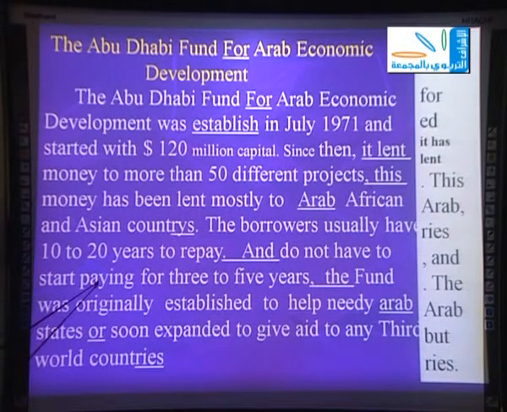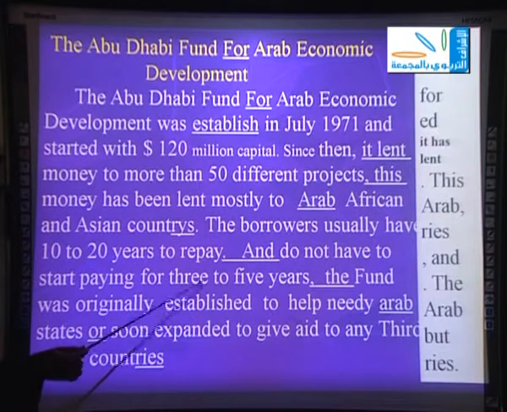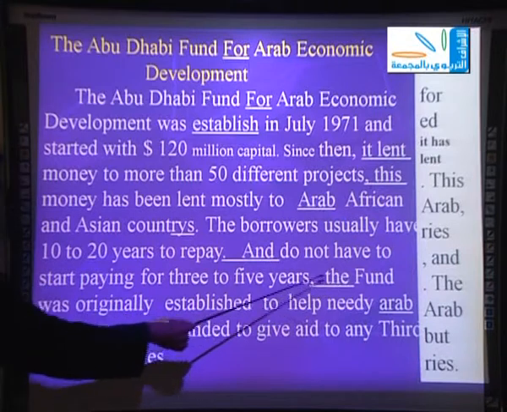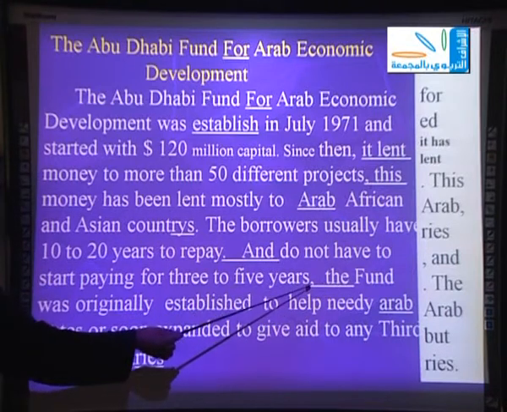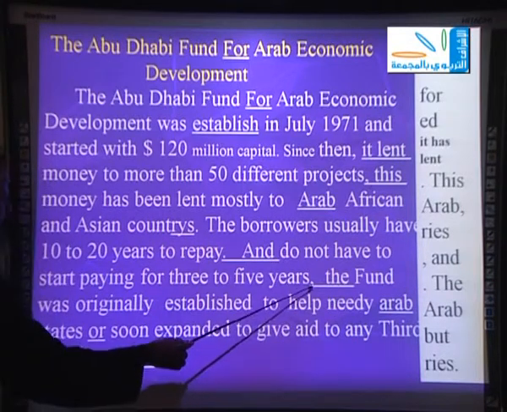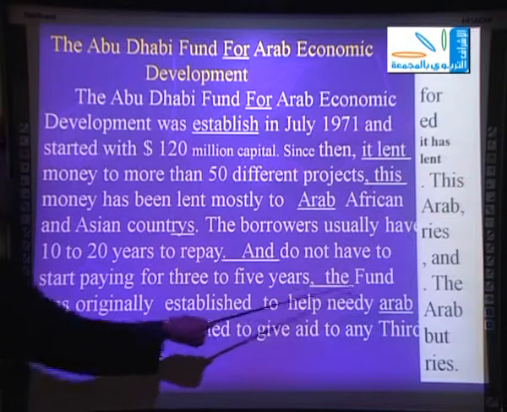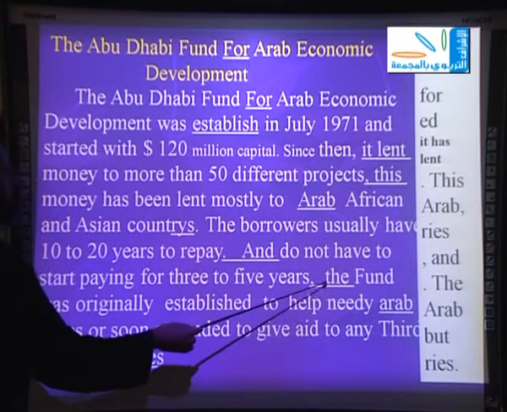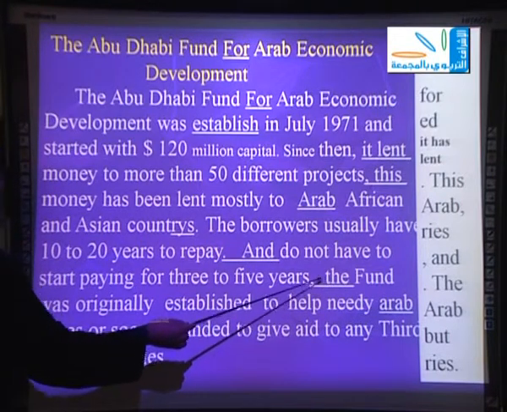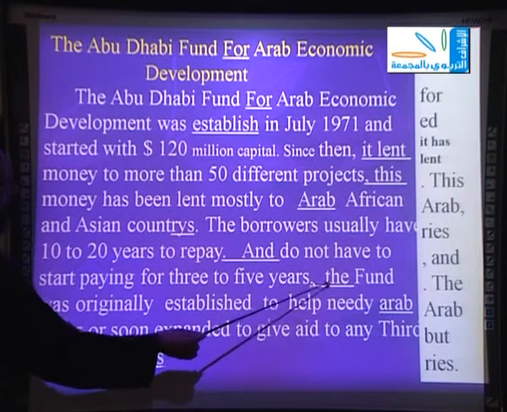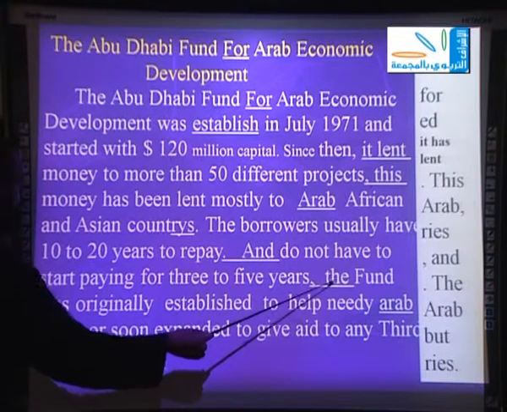Okay? Start paying. This is the next line. Start paying for 3 to 5 years, comma, the fund. Okay? The mistake of this line here is the comma. It should be full stop. So we changed the comma into the full stop. Then capital T instead of small t here. So the correction is years, full stop, capital T of the.